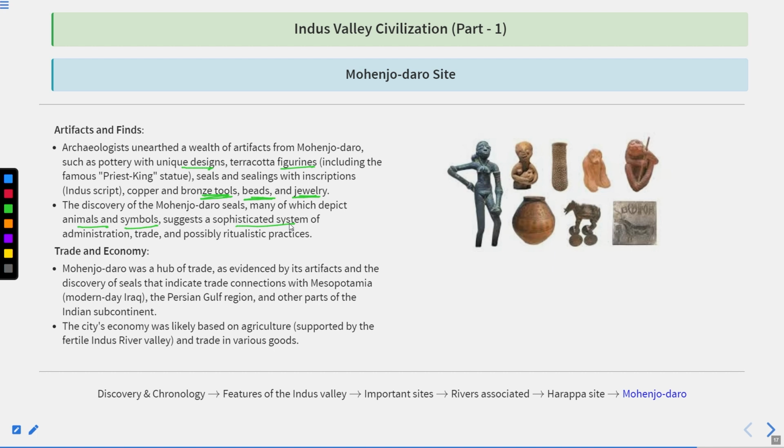Trade and economy. It was a hub of trade, also known as the Manchester of the Indus Valley civilization, as evidenced by its artifacts and the discovery of seals that indicated trade connections with Mesopotamia, the Persian Gulf region, and other parts of the Indian subcontinent. The city's economy was likely based on agriculture, and the major crops were wheat and barley. They also traded in various goods, and the barter system was the main currency of that time.